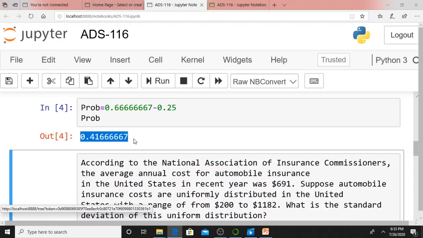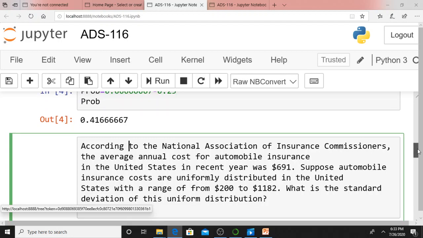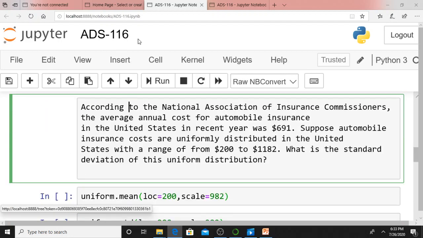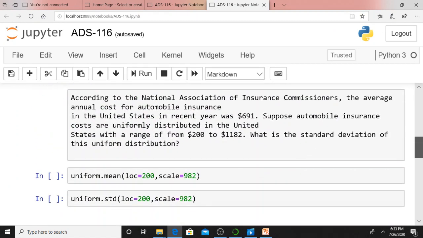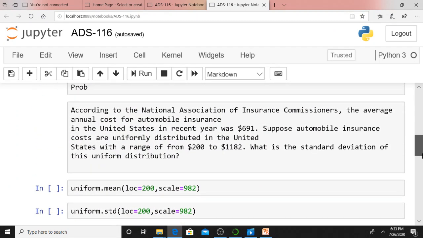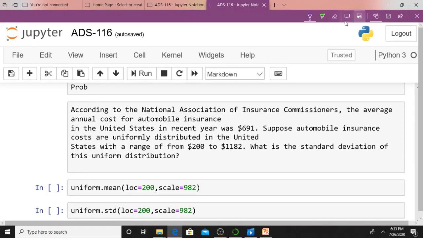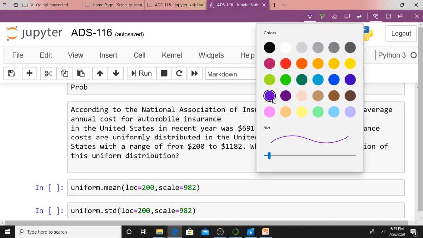I am printing PROB. It's nothing more than that. Let me consider one more simple problem. I can say this is my last problem. Just see how it will be. It is a simple and straightforward problem.